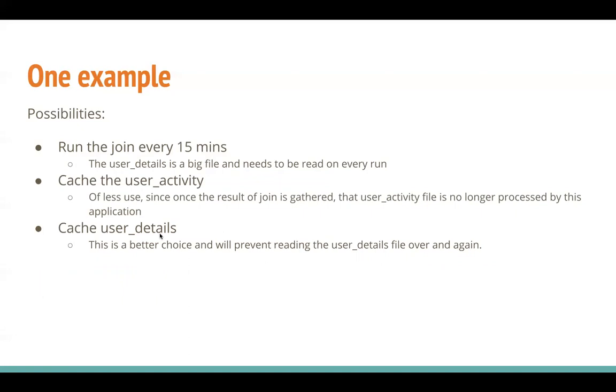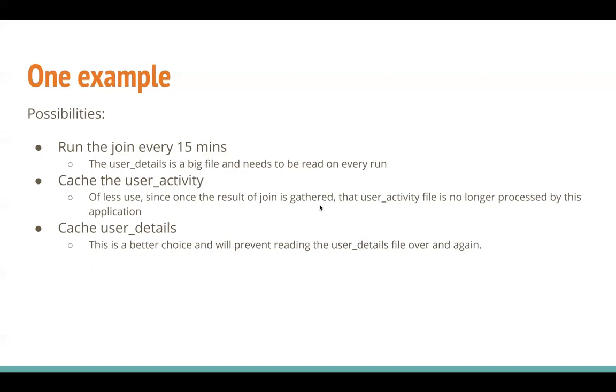But there is one more option over here. Now think of a situation. We are trying to join the user details with user activity on the basis of user ID. Even if user details is loaded from the file and kept in memory, you cannot avoid shuffle over here. One way to avoid shuffle is, maybe user activity is a small file, you can broadcast it. But think of a situation, user activity is not small enough to be broadcasted. You have to undergo a shuffle join, and for that, user details will also have to be shuffled. Well, keeping user details in memory is again better as compared to reading from file over and again.